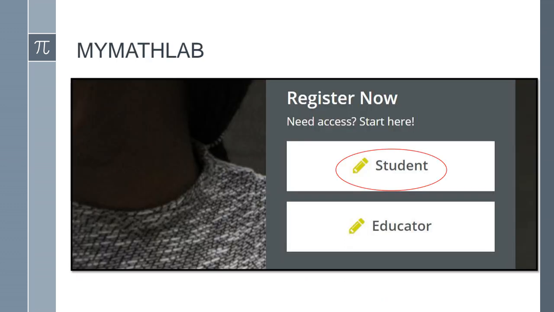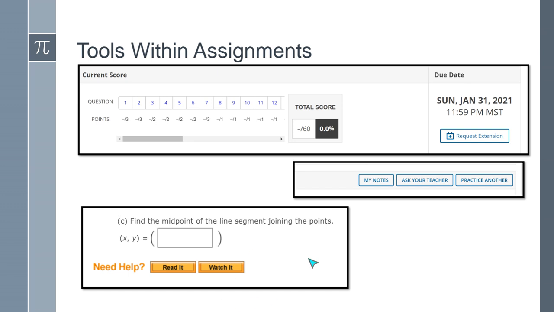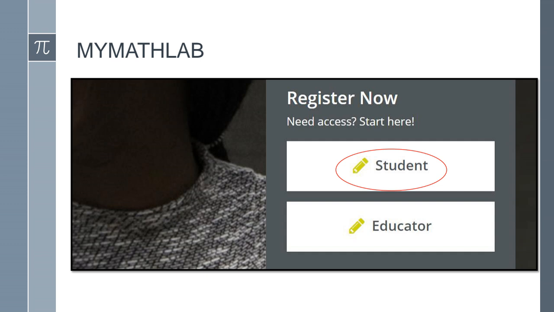Now, so that was for WebAssign. This button here, request an extension. A lot of the assignments have automatic extensions. So if you click on that, it's going to ask your instructor for an extension. Some instructors will allow it, some will not.